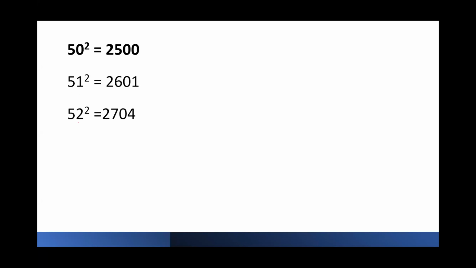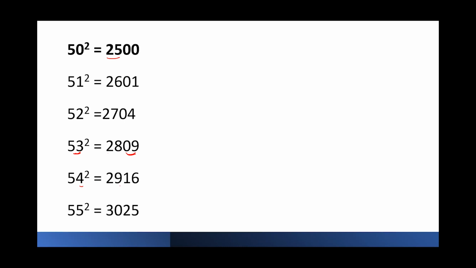Right. Okay, now try 53 square. Yeah, it will be 2809. Right, like in 53 square, how far is 53 from 50? 3 units. So 25 plus 3 and 3 square, which is 09. So 54 square will be 29 and 4 square, which is 16. 55 square, yeah, 25 plus 5, 30 and 5 square, which is 25.